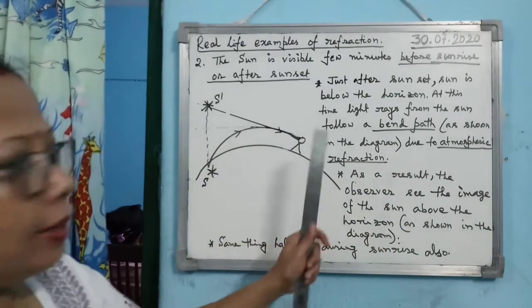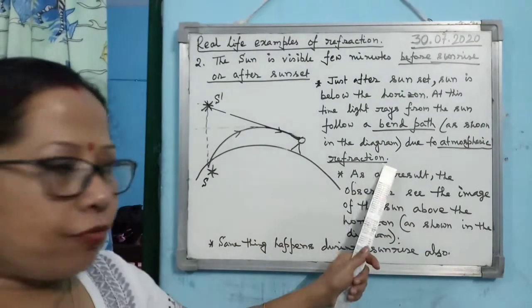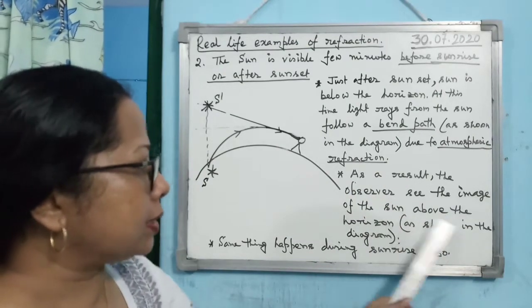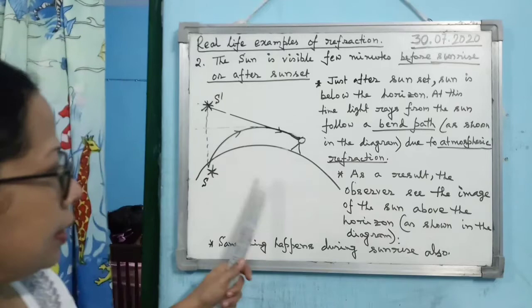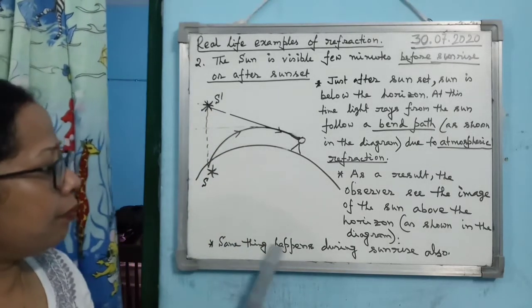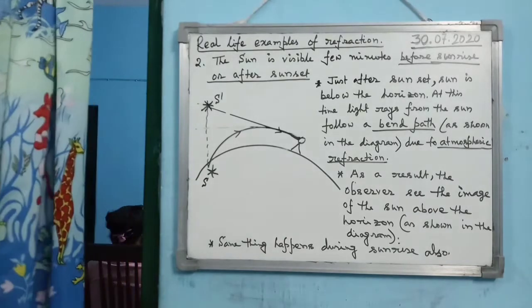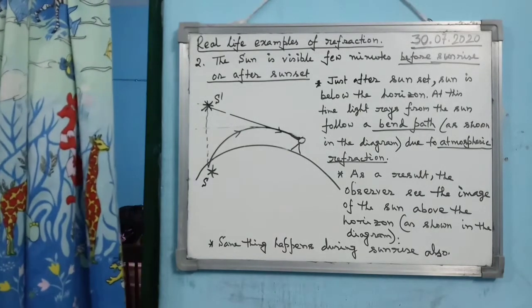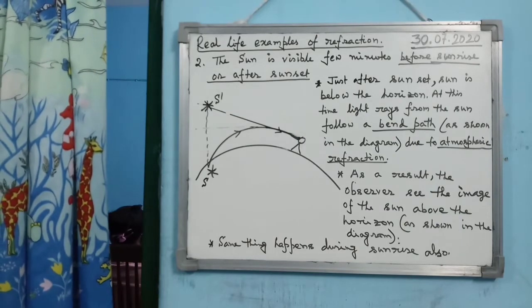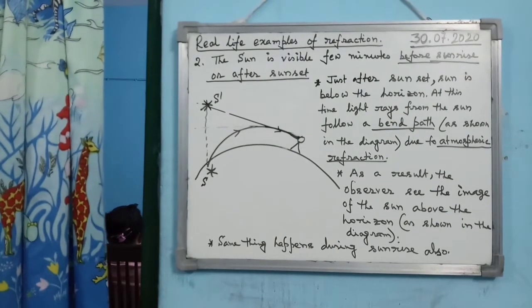You refer to it as due to atmospheric refraction. As a result, the observer sees the image of the sun above the horizon, as shown in the diagram. The same thing happens during sunrise also. So this is another example of atmospheric refraction in our real life.